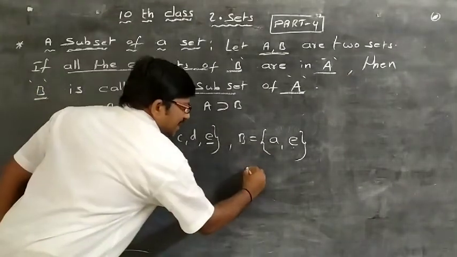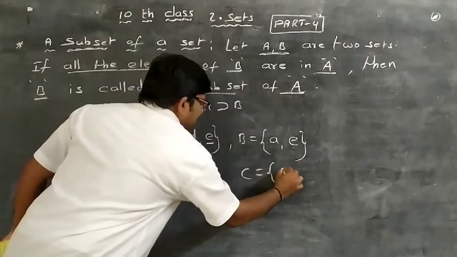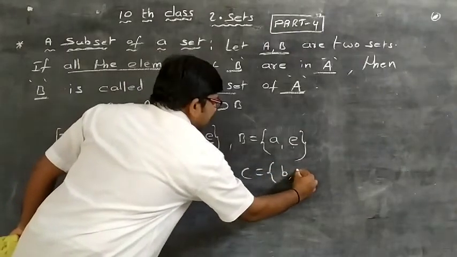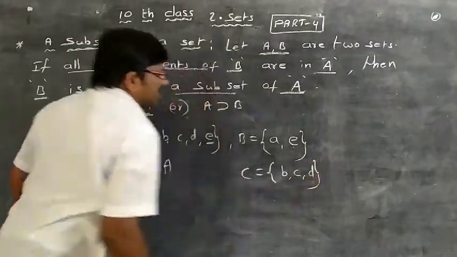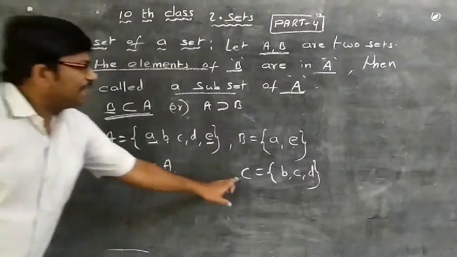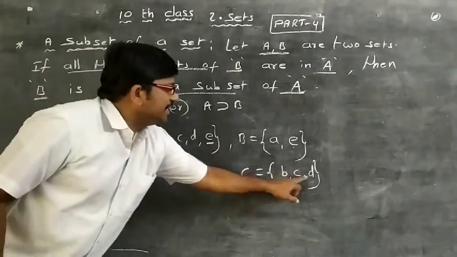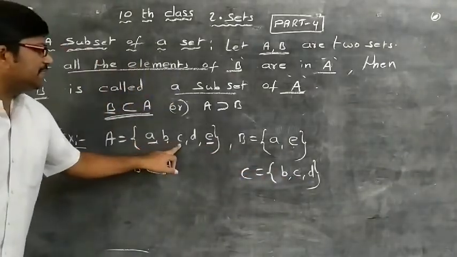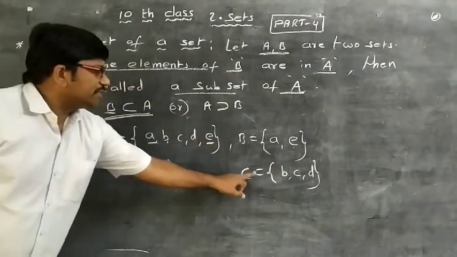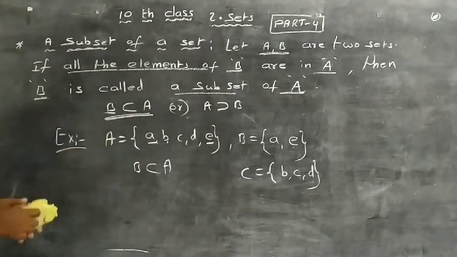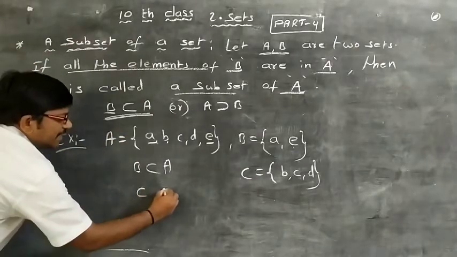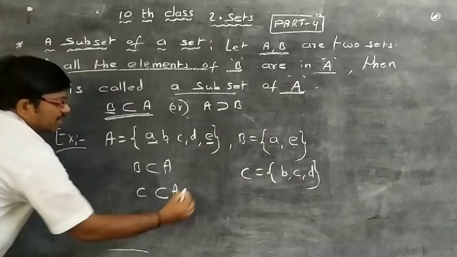And take another set C, that is {B, C, D}. Observe carefully, every element of C is also an element of A. So C is also one of the subsets of A. C is a subset of A.